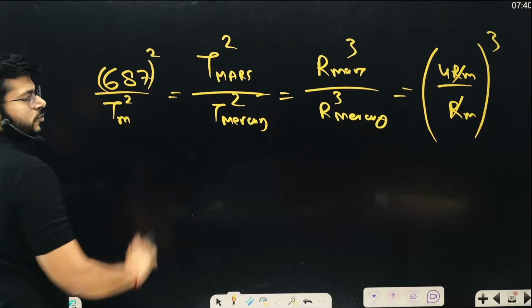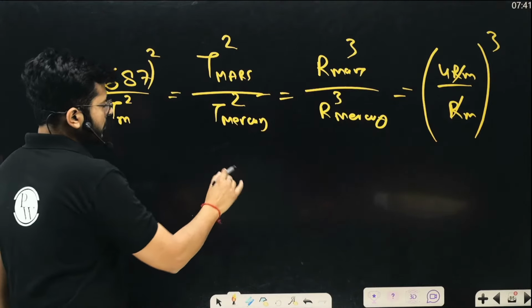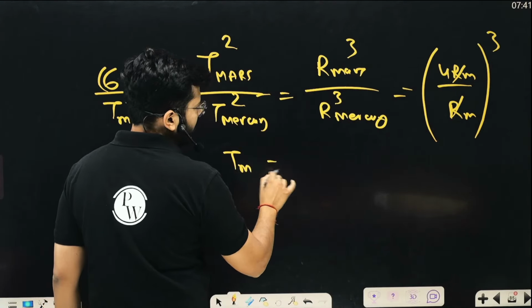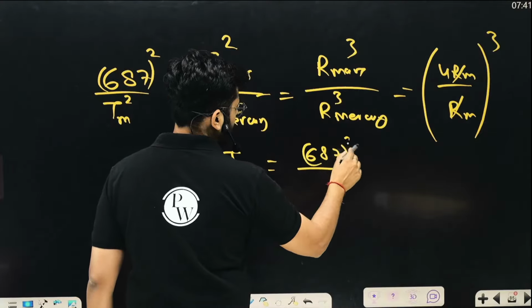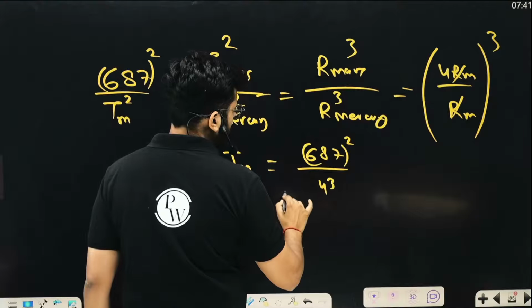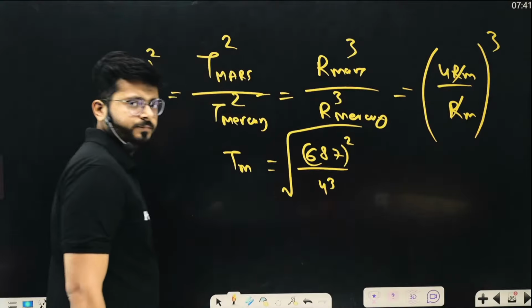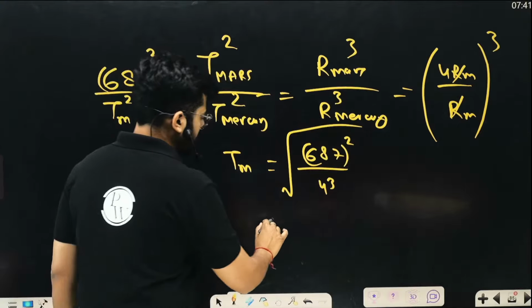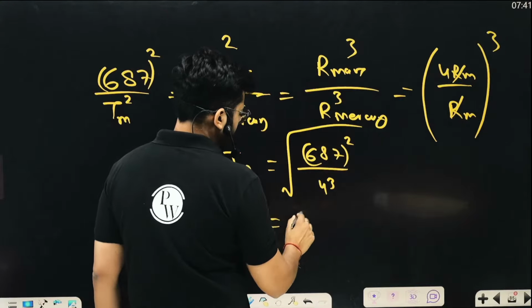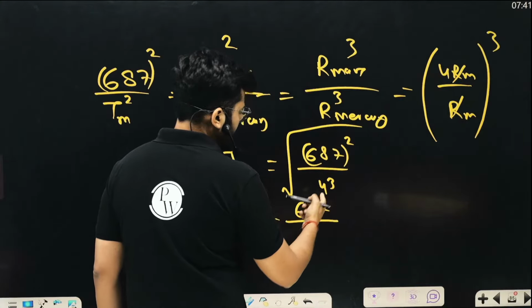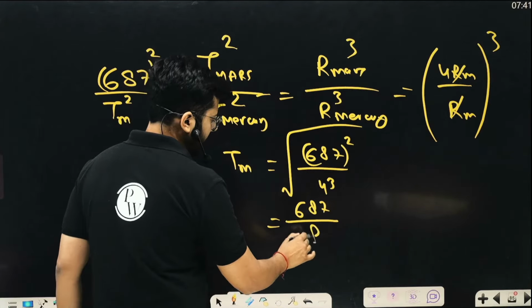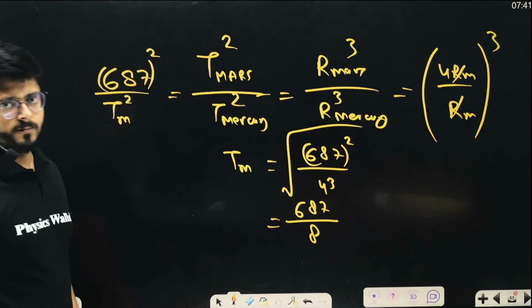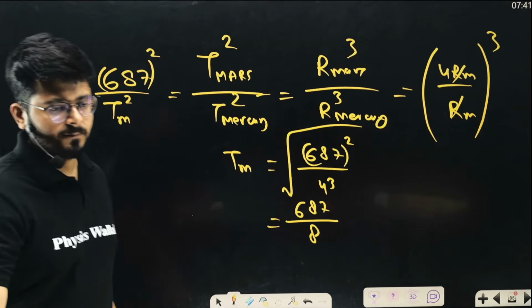So when you write it down, the time of Mercury is going to be 687 squared upon 4 cubed, and now the square root is there, so 687 will be there. And 4 cubed is 64, and the square root of 64 is nothing but 8. So 687 by 8 is the answer, right? This is the thing.